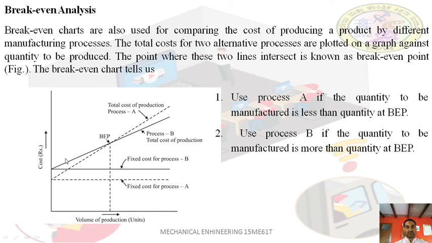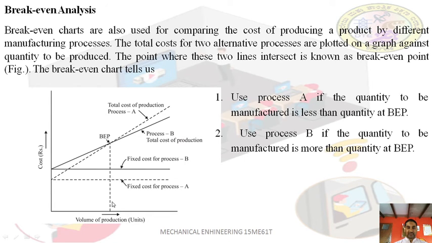The total costs of the two processes meet at a point that is called the break-even point. So a point where these two total cost lines intersect is known as the break-even point. It tells us: use process A if the quantity to be manufactured is less than the break-even point.